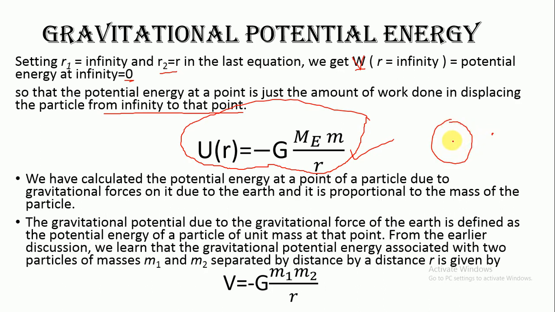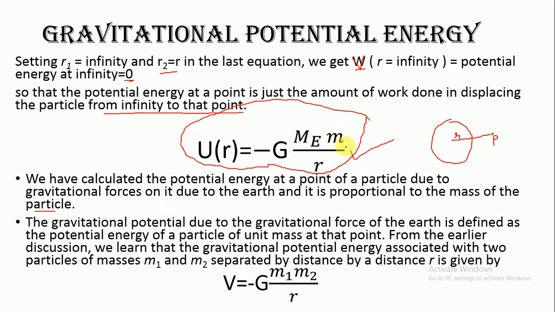Suppose this point P is at a distance r from the center of the earth. This expression is going to give you the gravitational potential energy at this point P. Here we have calculated the potential energy of a particle due to the gravitational force on it due to the earth, and it is proportional to the mass of the particle.